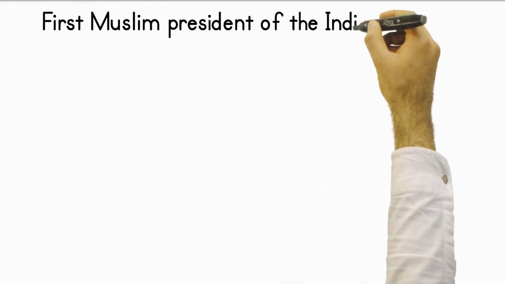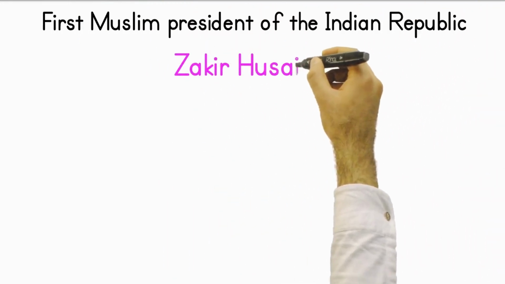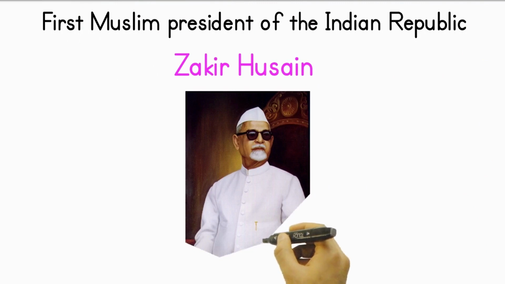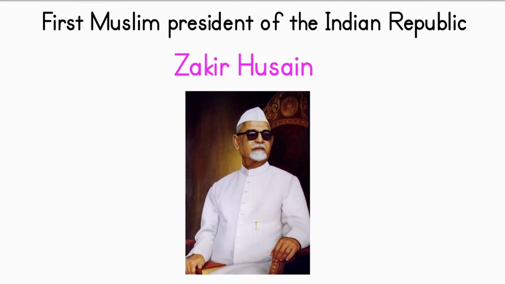Who is the first Muslim president of the Indian Republic? Zakir Hussain. Zakir Hussain was the third president of India from the 13th of May 1967 until his death on the 3rd of May 1969.